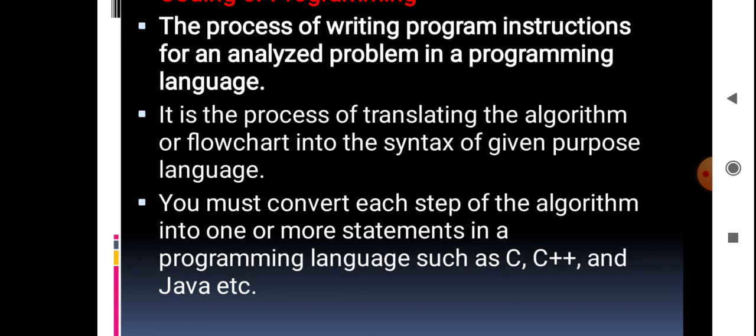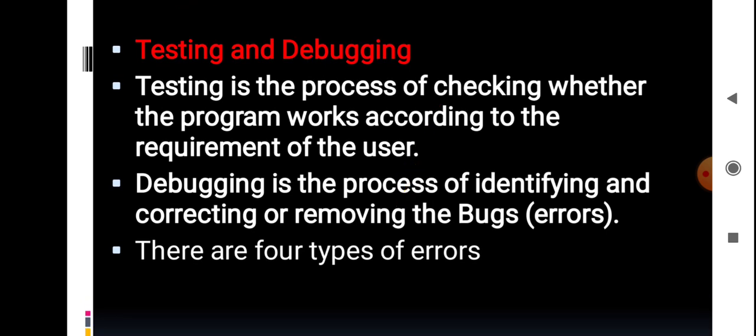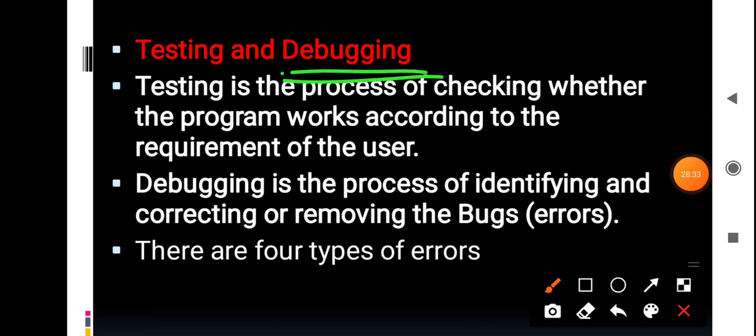That is the process of translating an algorithm and flowchart, according to syntax, into a particular programming language. That is called coding. After writing the program, what do we have to do? We have to test the program. Why is testing required? It is required to check whether the program is working according to our expectations. Debugging means checking whether an error is there in the program. If there is an error, we first have to detect it and then remove it.